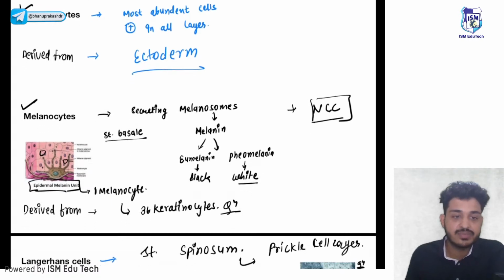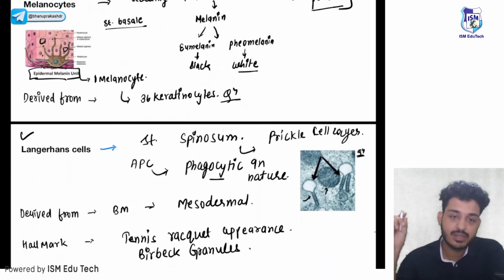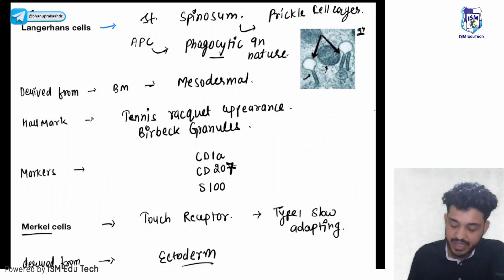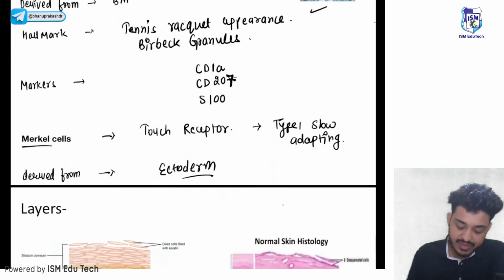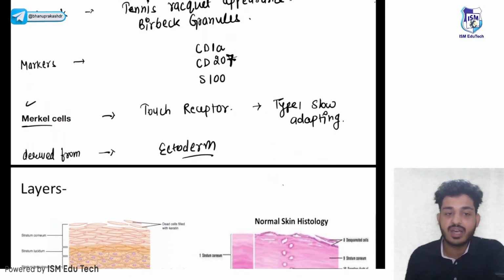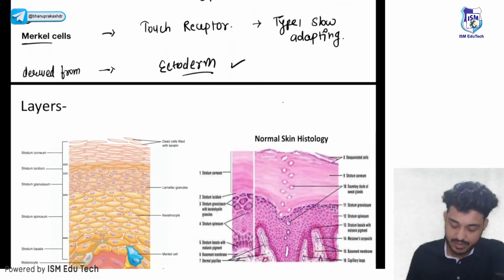Function समझ में आया, what is the function of melanocytes? Third thing is your Langerhans cells, which are antigen presenting cells. Function समझ में आया, Birbeck granule is very important. Then we have seen the Merkel cells. Remember from physiology, Merkel cells are present in epidermis, while Meissner's corpuscles are present in dermis. They are derived from ectoderm again.